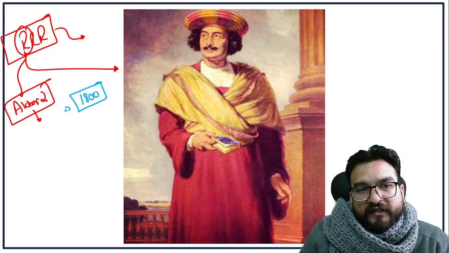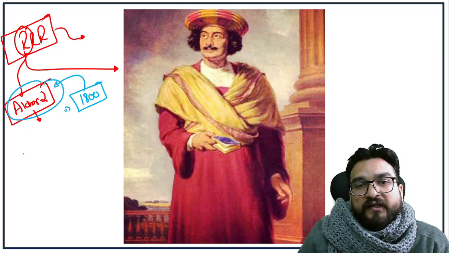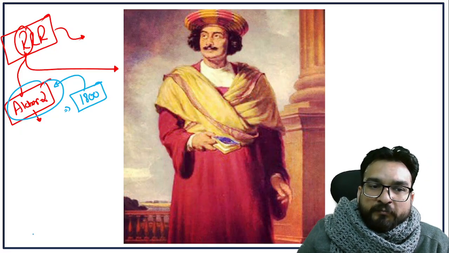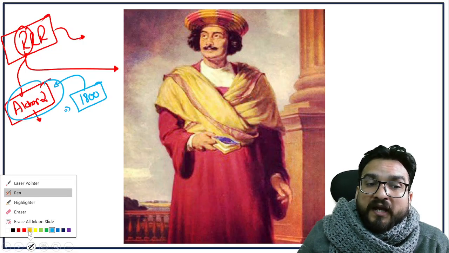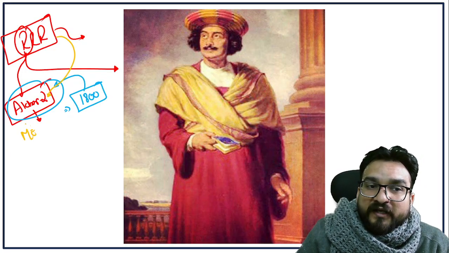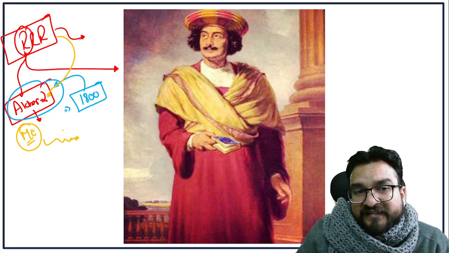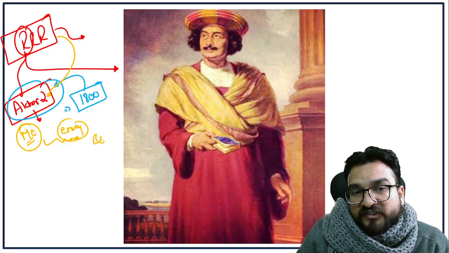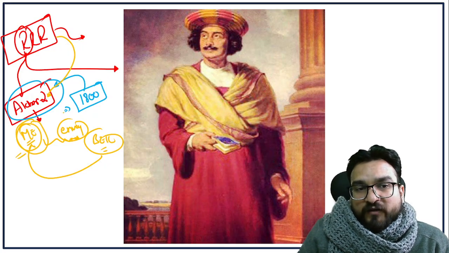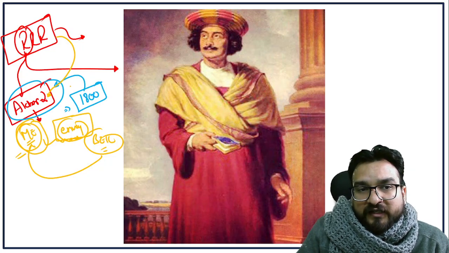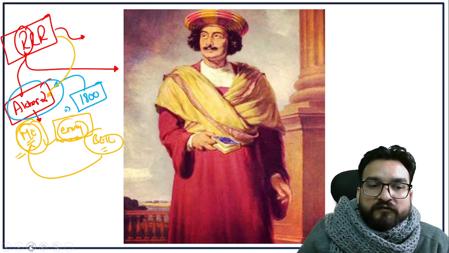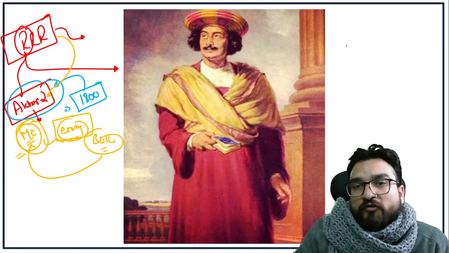It was the time period of 1800, the Mughal emperor was Akbar II, and in this time period the British East India Company was having the larger say, larger control. So in order to represent the interests of the Mughal Empire, Raja Ram Mohan Roy was chosen as the representative, so that he could act as an envoy, an ambassador, to the British East India Company for the betterment of the Mughal Empire's interests. That's why he was given the title of Raja around 1800 by Akbar II, guys. This point is clear. Now in the NCERTs also you will find that he was one of the first great leaders of modern India.